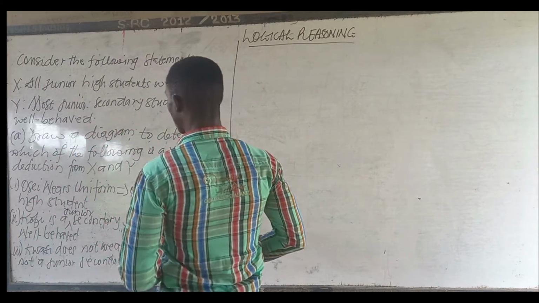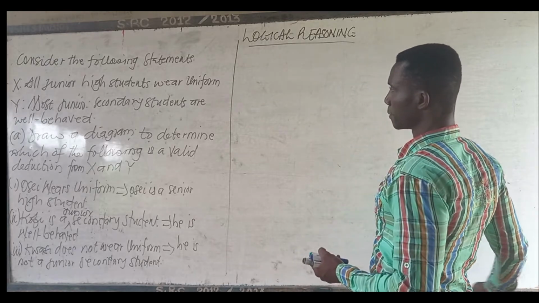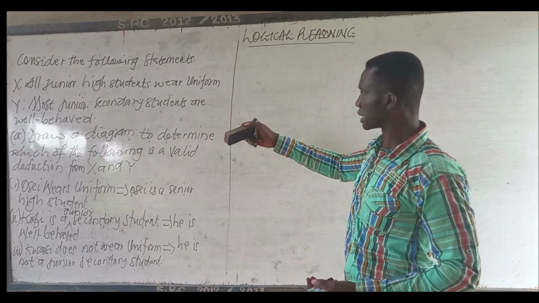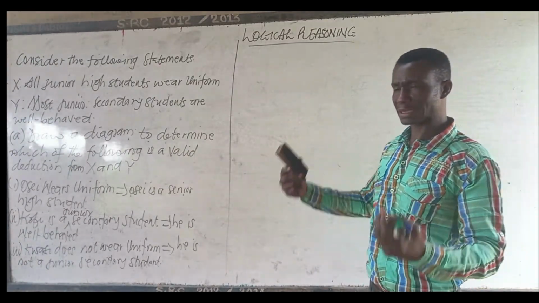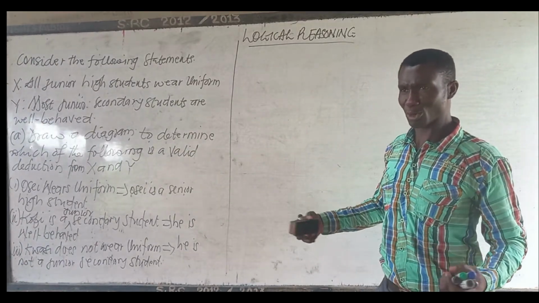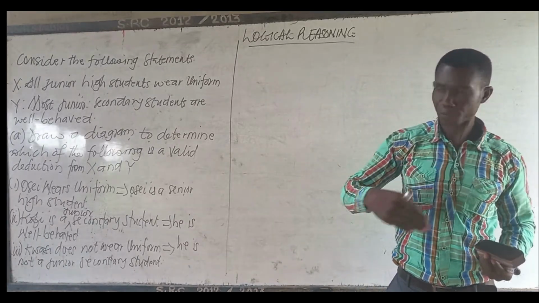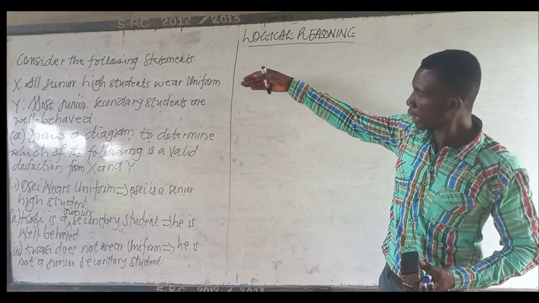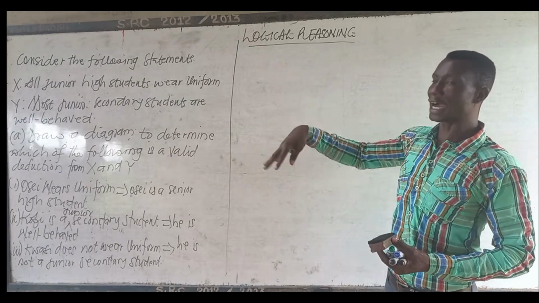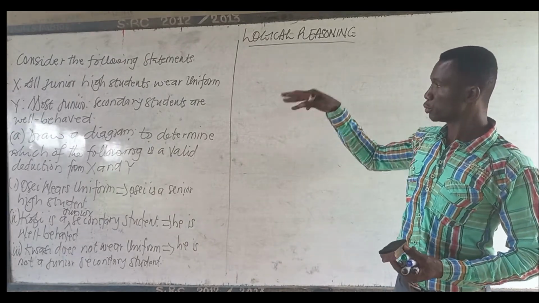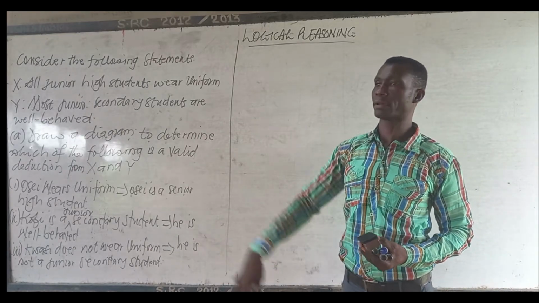Now, when we say all junior high students wear uniform, what we should understand is that in this world we have people who wear uniform, in which junior high students are under those people. So it becomes a subset. Junior high school students are a subset of those who wear uniform.